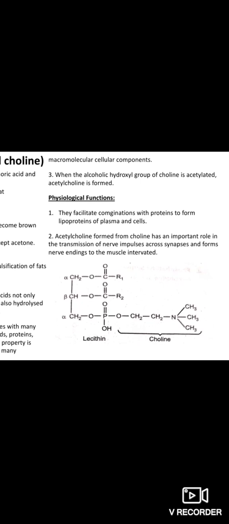When the alcoholic hydroxyl group of choline is acetylated, acetylcholine is formed. Their physiological function: in the body, they combine with proteins to form lipoproteins of plasma and cells. Now these acetylcholines are formed from choline. They have an important role in nerve impulse transmission across the synapses and from the nerve endings to the muscles innervated. You can see here the structure of lecithin along with the choline. That's why they are considered as phosphatidylcholine.